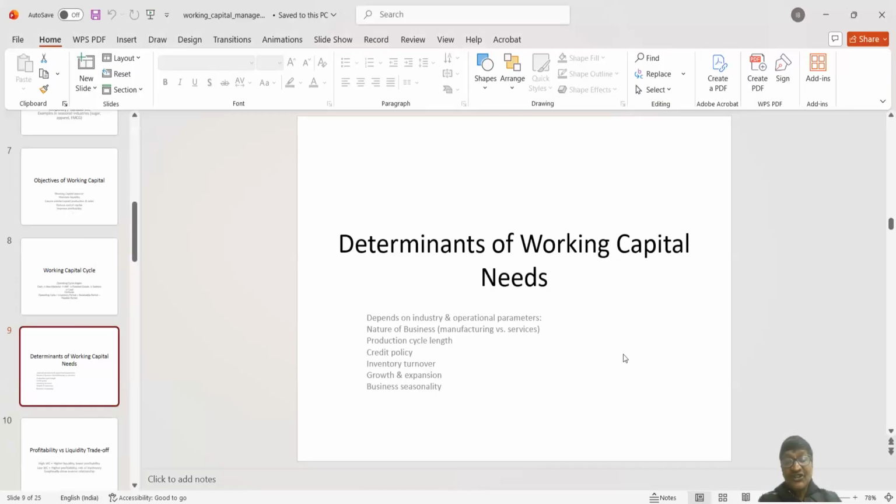Now, if the production cycle is short, in that case, working capital blockage in every form, raw material, WIP, finished product, will be less, because the finished product will be manufactured quickly and it will be sent to the market for sales.